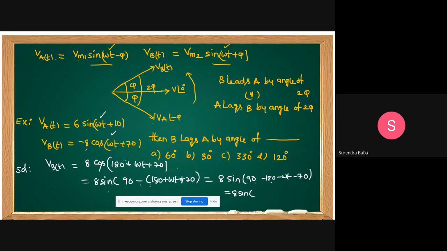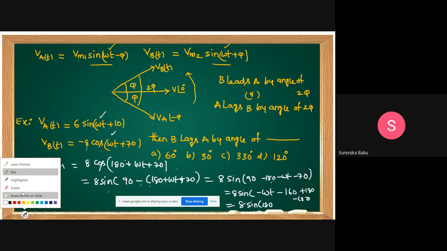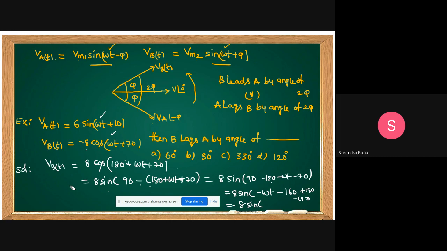Minus 250 plus 90 minus omega t, minus 250 plus 90 is minus 160. Yeah, plus 180 minus 180 you do. This we can get 8 sine of omega t minus, how much can we get? Plus 180 minus 180 we can do. Minus sine theta we can get omega t plus 160.